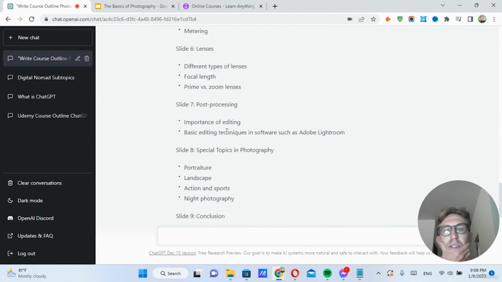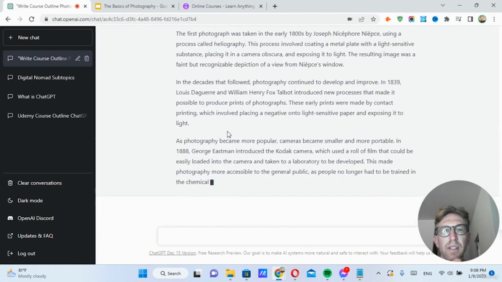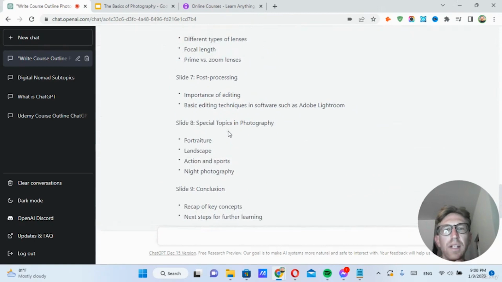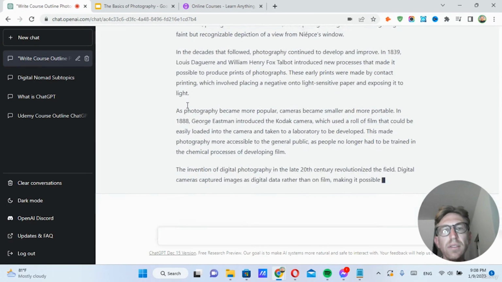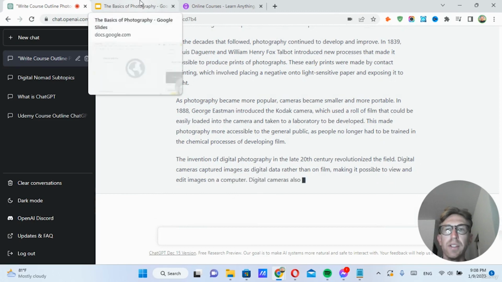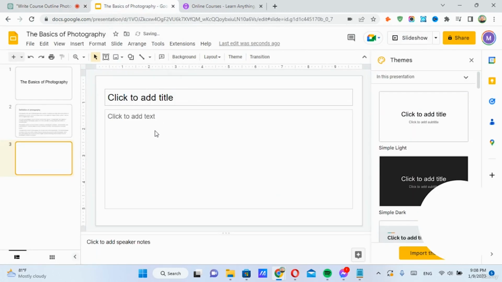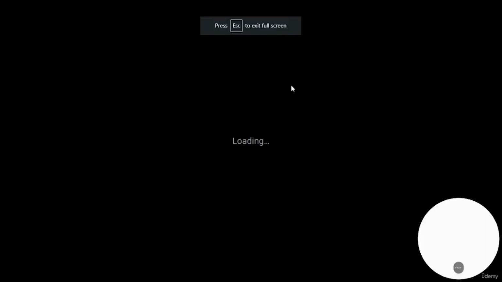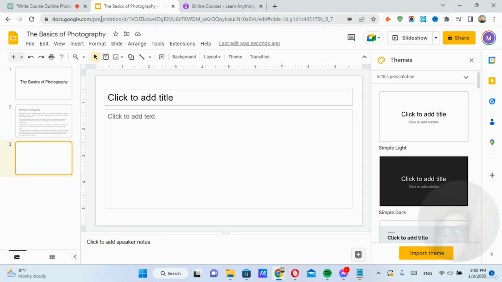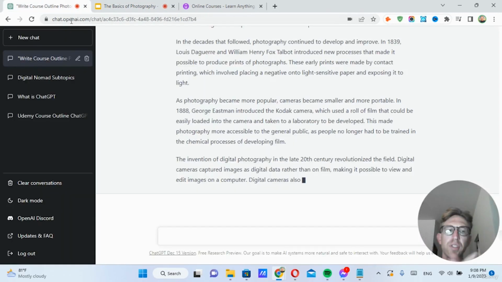So all we have to do is go through and just create a lesson on each one of these for each slide. And then once you've created all the slides, you can simply turn this into a slideshow presentation course, where you can just click on slideshow here. It'll open up in full screen, and you can go through this step by step and create a full course out of it for Udemy.